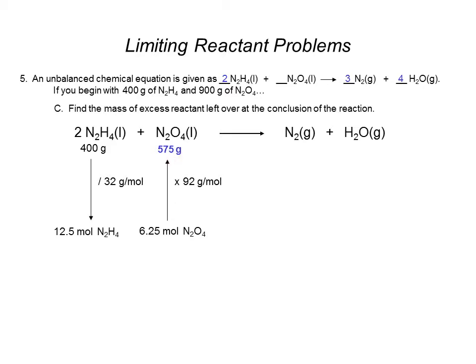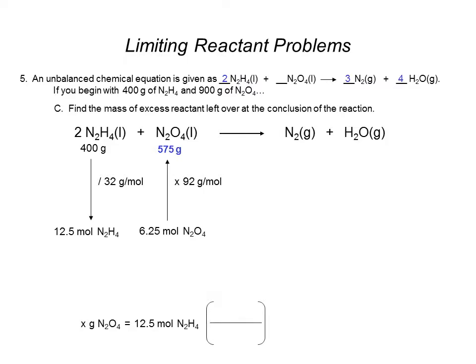Now, we were told that I have 900 grams. So if I take the difference between those two, 900 grams minus 575 grams, I'll get the 325 grams that is left excess reactant. The other way to do this is what I'm showing on the bottom. I'm just going to calculate the amount, the grams of N2O4 that I need based on the moles of limiting reactant. So how many grams of N2O4 do I need from 12.5 moles of N2H4?